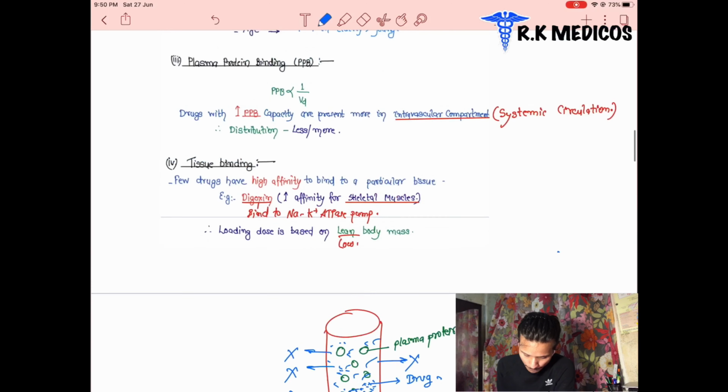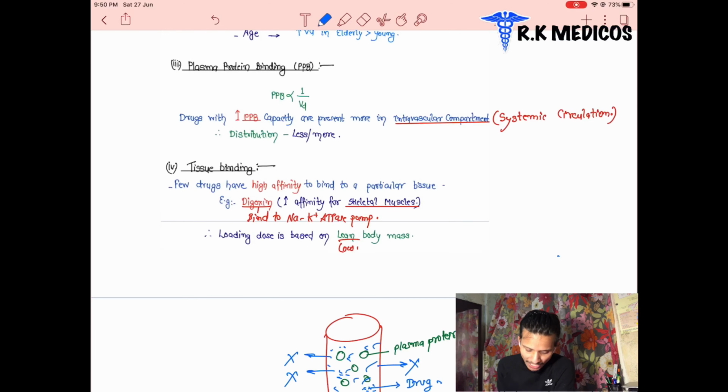And the next point is tissue binding. Some drugs in our body have a higher affinity for special types of tissues. Suppose in the cardiac patient, basically the arrhythmia or tachyarrhythmia patient, we take a drug named digoxin. Digoxin is a drug we can use as an anti-arrhythmic drug. What happens with these drugs?